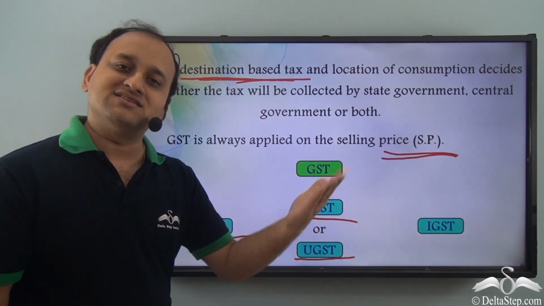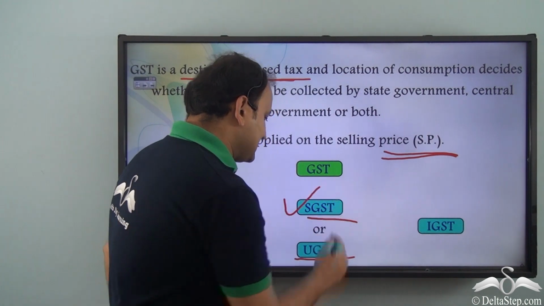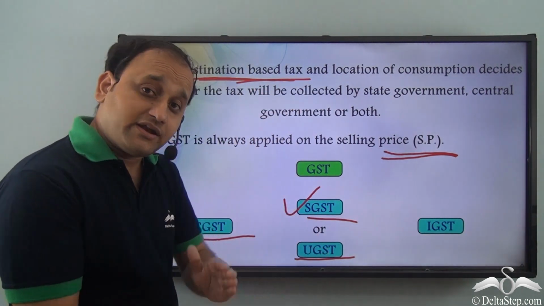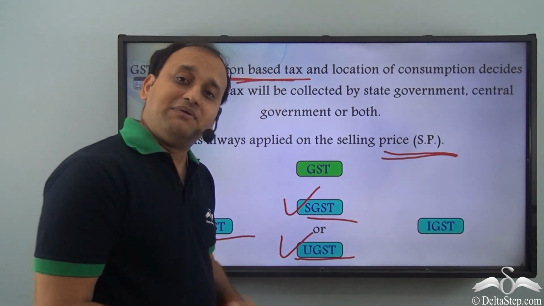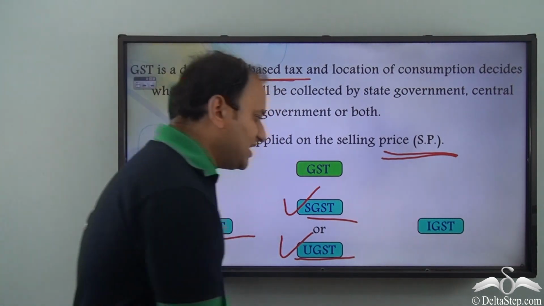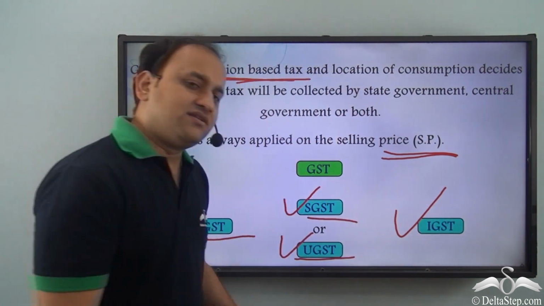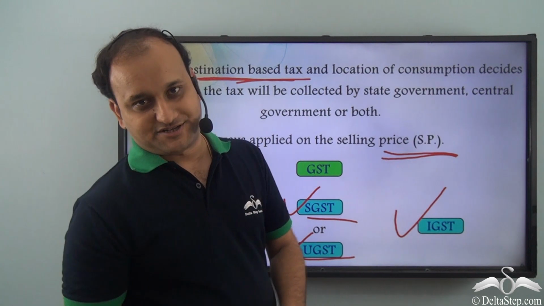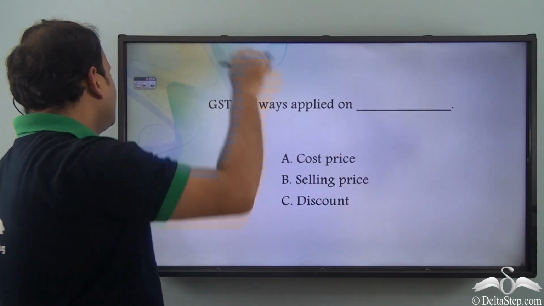If it is happening in a state, then SGST will be collected, and if it is happening in a union territory, then UGST will be collected. And then we have IGST, which is another variant of GST, which is collected by the central government.